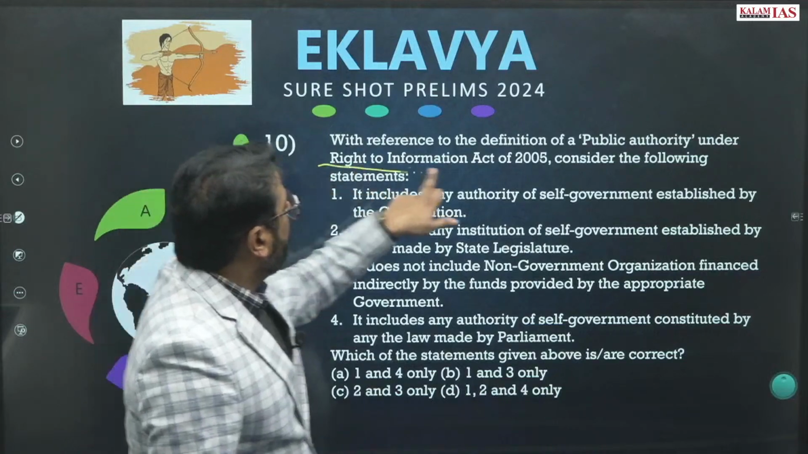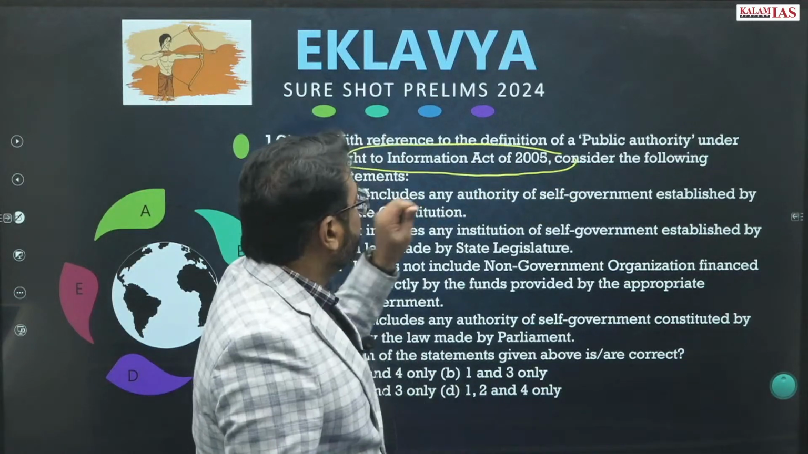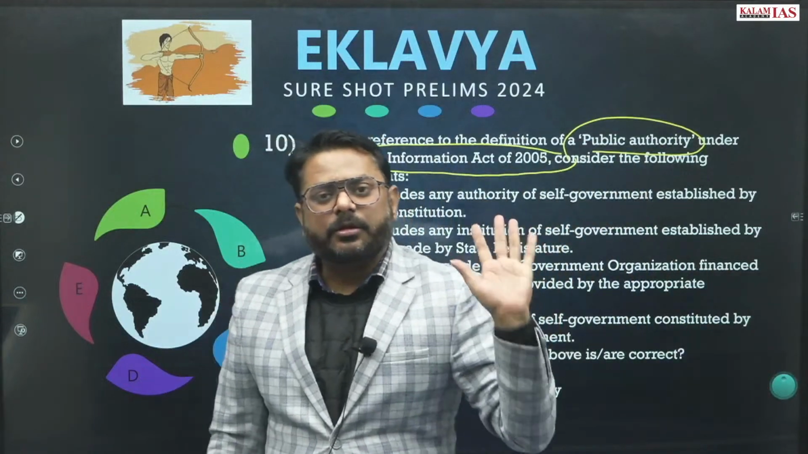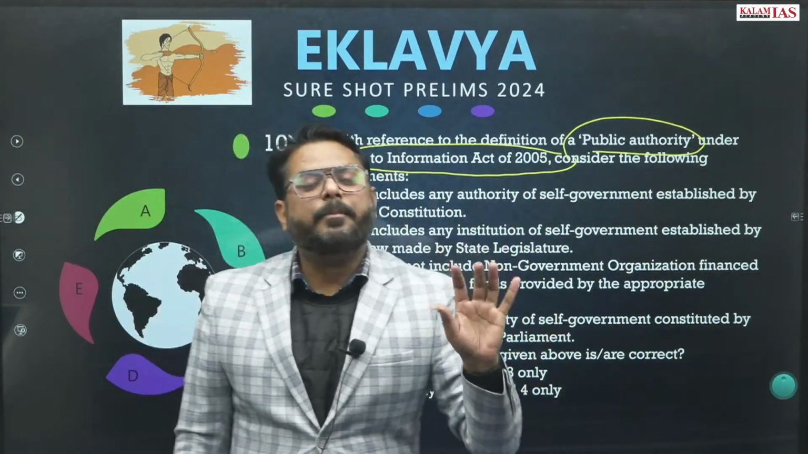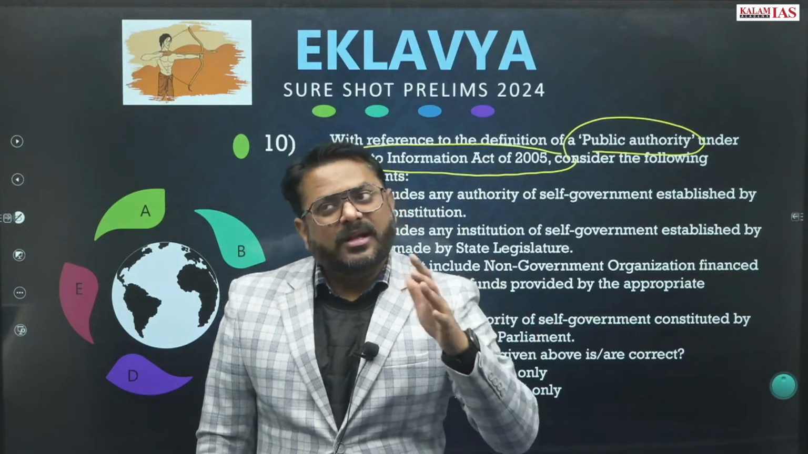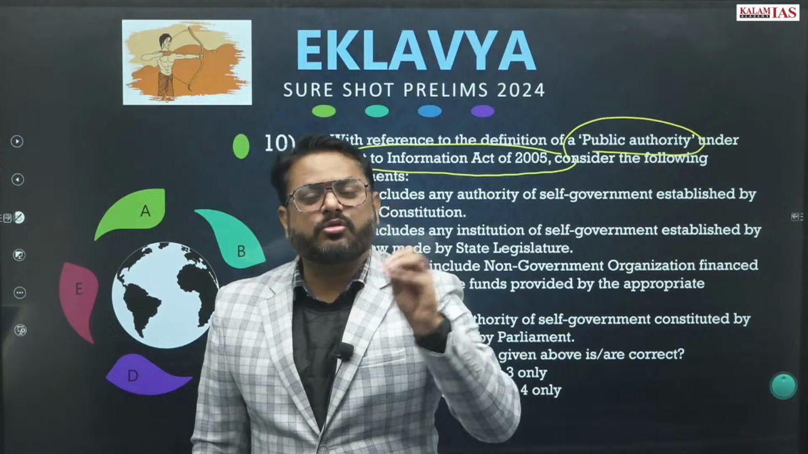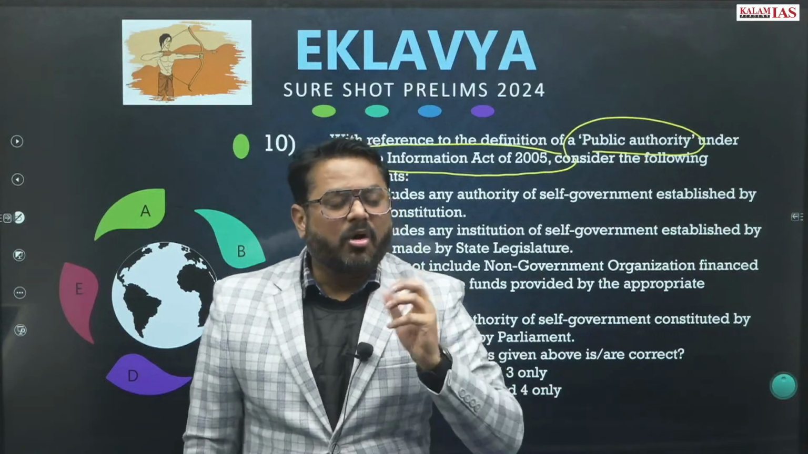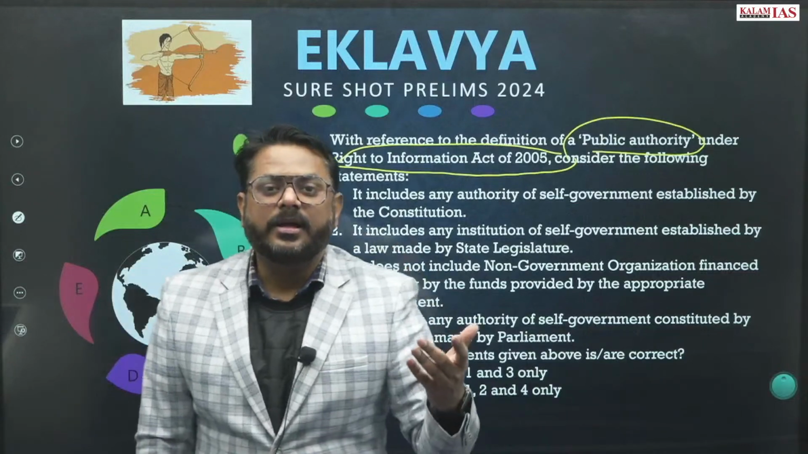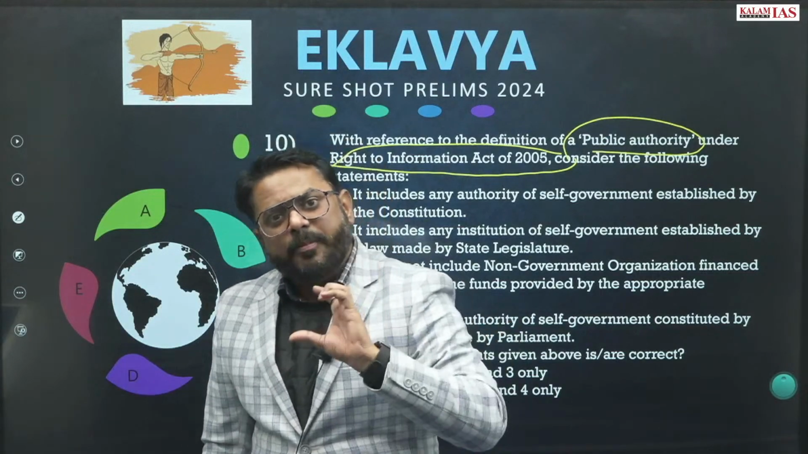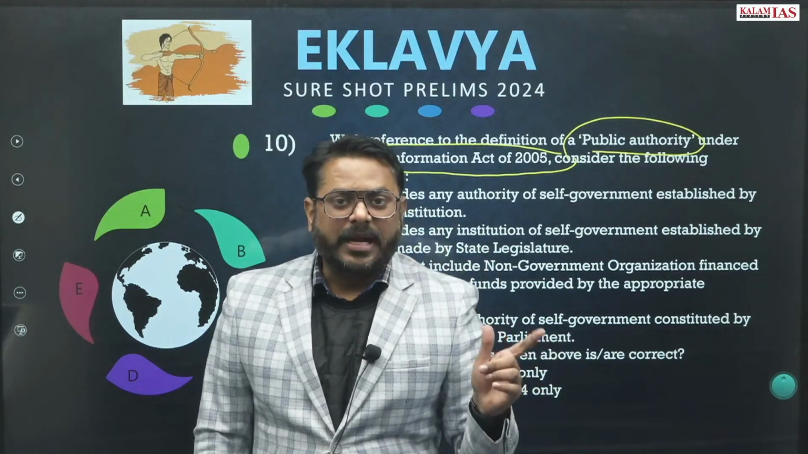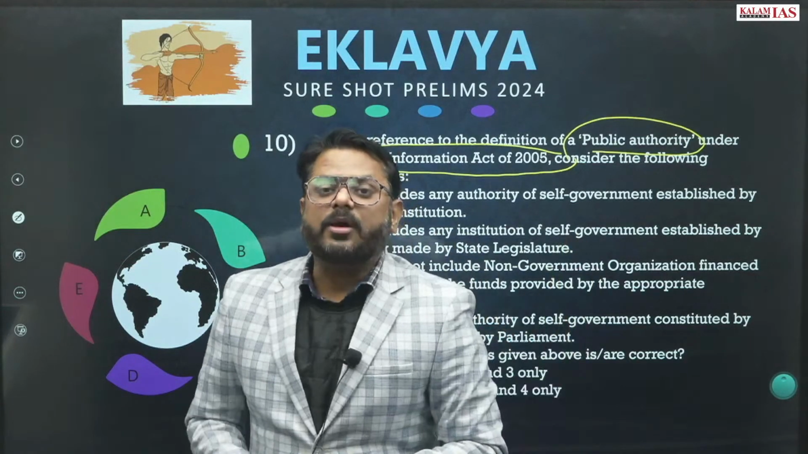Regarding the right to information, it is asking what the Right to Information Act says regarding the public authority. So just by reading it, what do you see? You see the public authority. Public authority will be what? Either that authority must be made through some kind of legislation or by some kind of constitution, right? Or the government must have been funding those public institutions, right? Then it will be coming under the public authority.